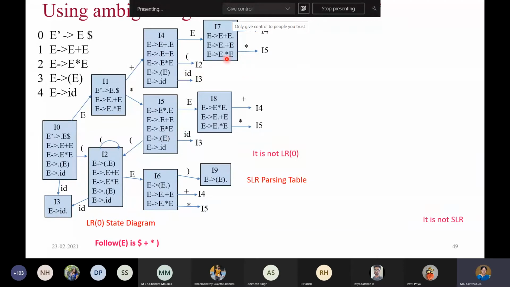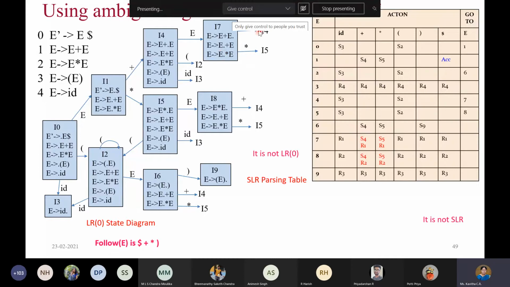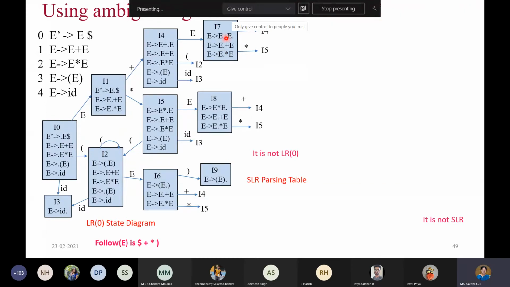Okay. So coming to I7, anyway, first rule is done. I didn't want to show the table. First rule is done because the dot operator is already in the rightmost position.